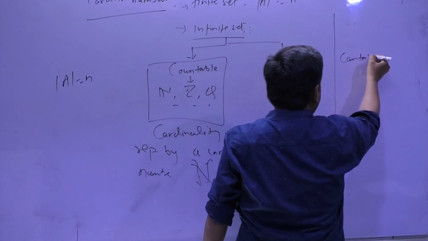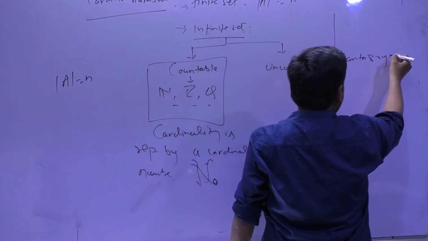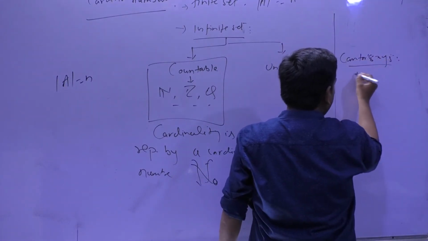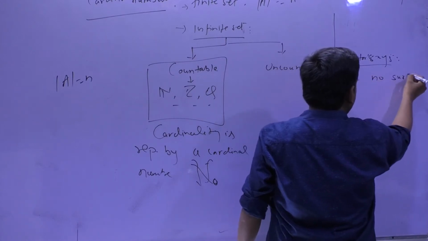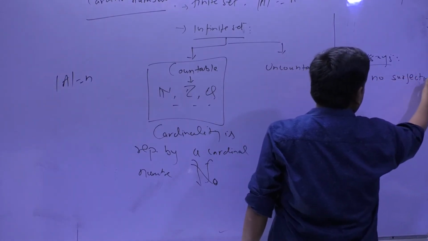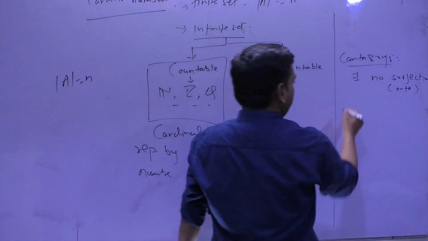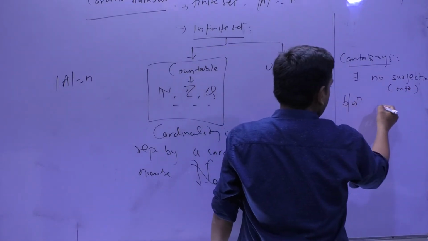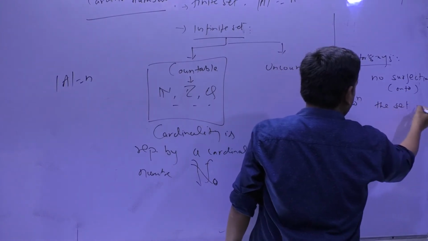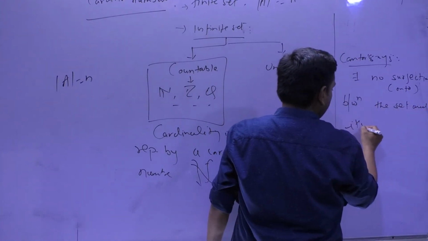What does Cantor say? That there exists no surjection, you can say onto, or some people say bijection also, between a set and its power set.